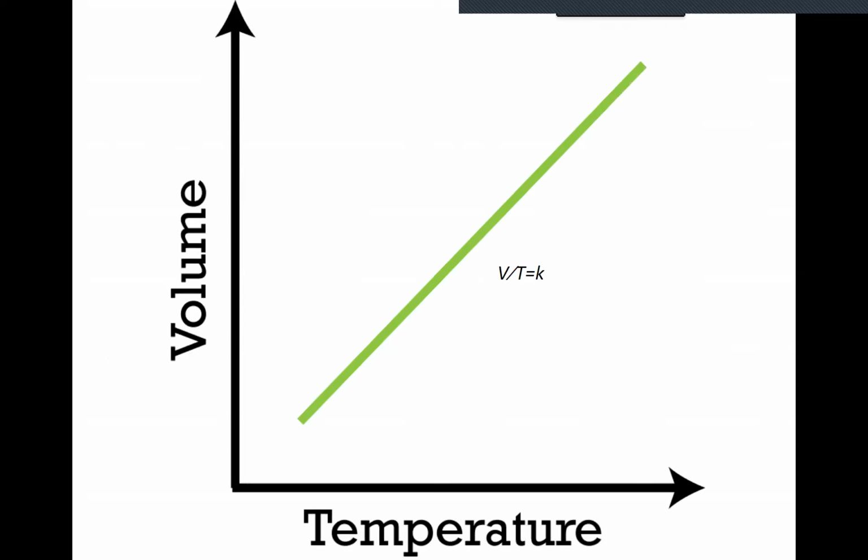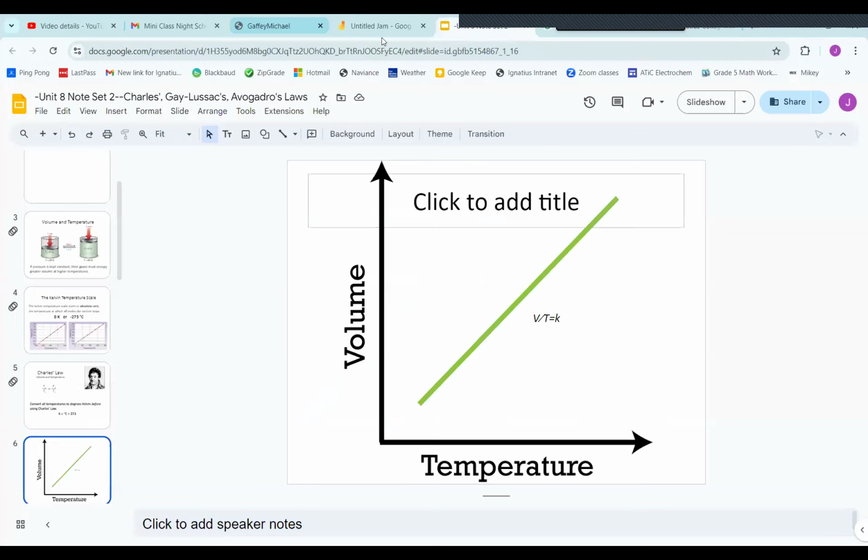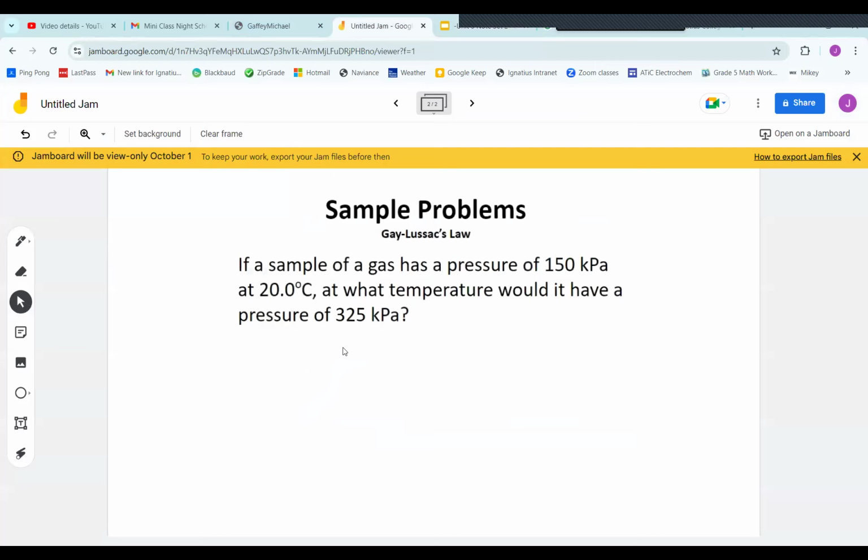Okay, with Charles's law, we saw that gases occupy greater volumes with increasing temperatures. That's what's called a direct relationship. It looks like the line y equals x. And that's because when you divide volume by temperature, it equals a constant number. Let's try a short practice problem, and then we'll come back to the slides in just a moment.